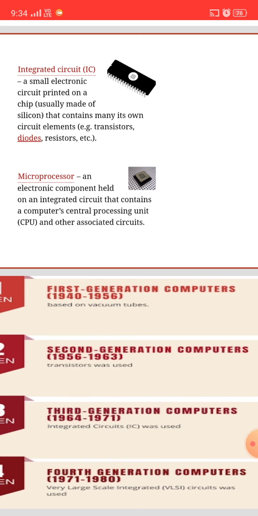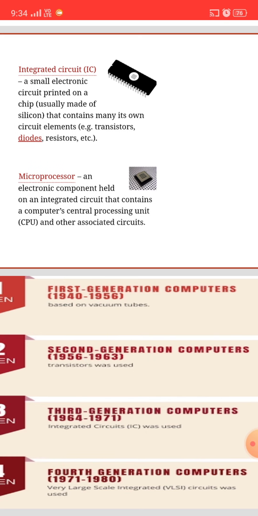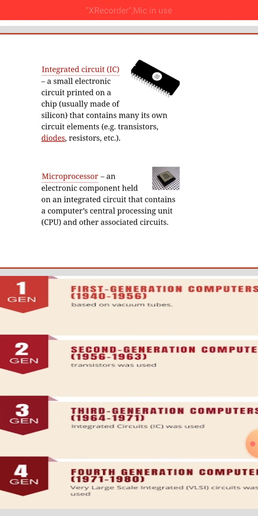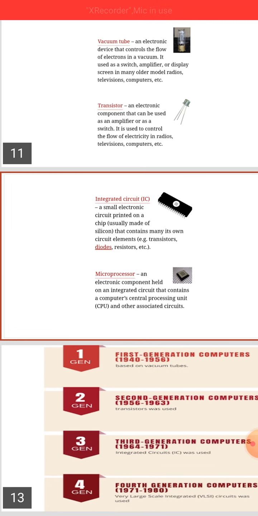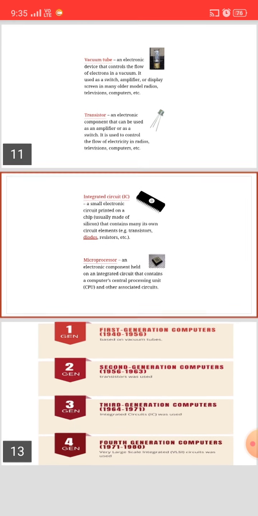Third generation was from 1964 to 1971, and integrated circuits were used. Fourth generation computers were from 1971 to 1980. And now we are in which generation? Fifth generation.